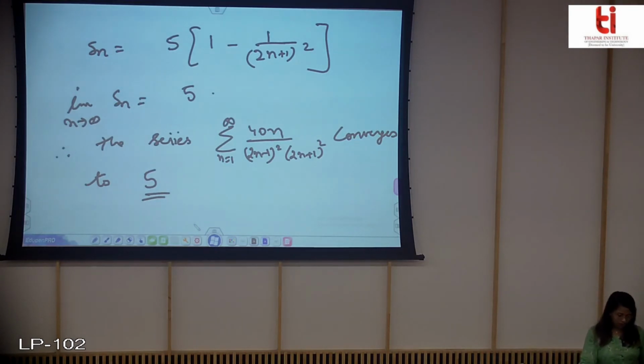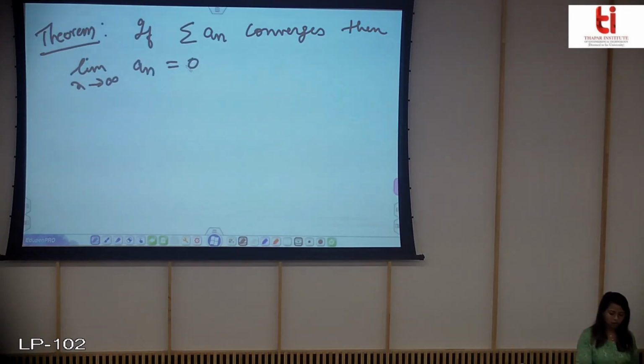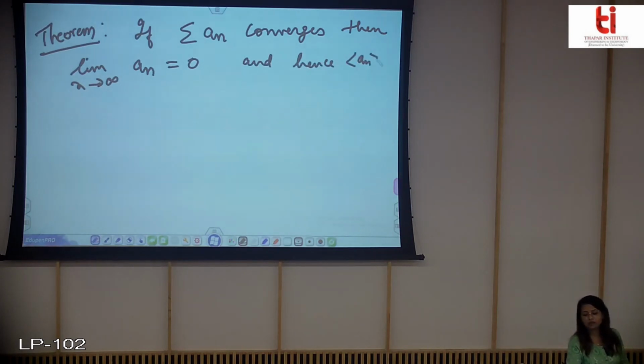Now we will discuss an important result. I write down the theorem which tells you what happens to the sequence if the series is convergent. If the summation of an converges, then the limit of an as n tends to infinity is equal to 0, and hence the sequence converges to 0.